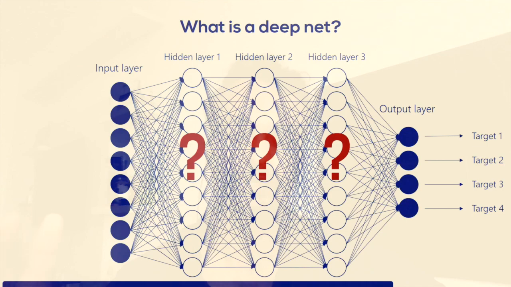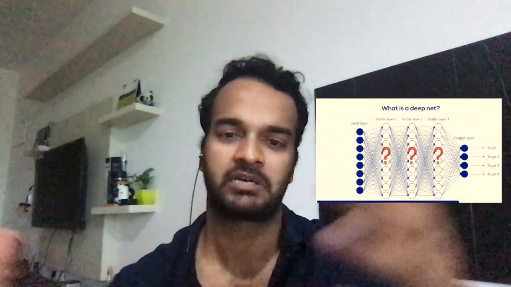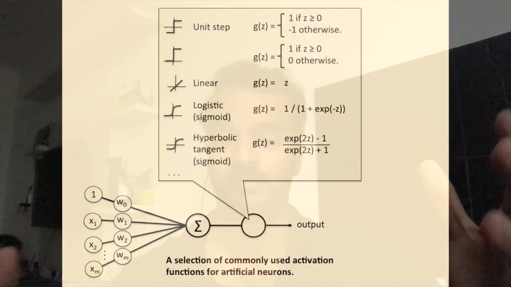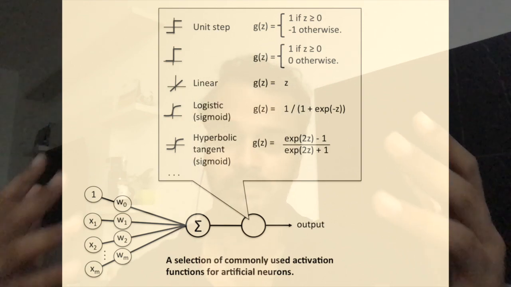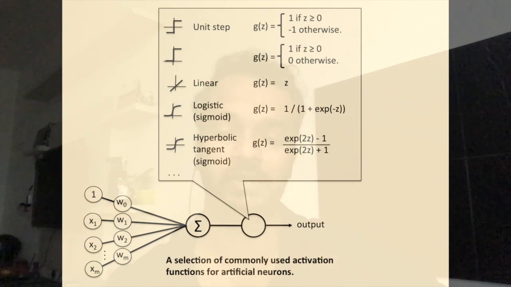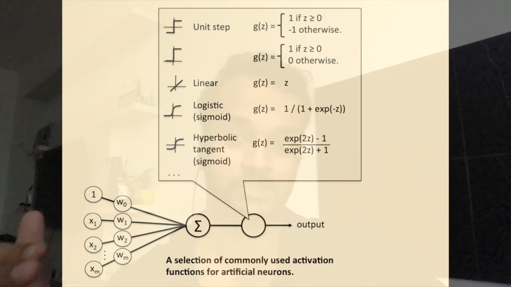Next, what we see is this hidden layer. Now, what is this hidden layer? Yes, it is a black box. When you check for definitions on many websites, they all tell you it's a black box. The only thing a hidden layer does is multiply your weights with the inputs. That's all. Now, just before the hidden layer passes the information to the outside layer, there is one activation function. Now, what is this activation function?